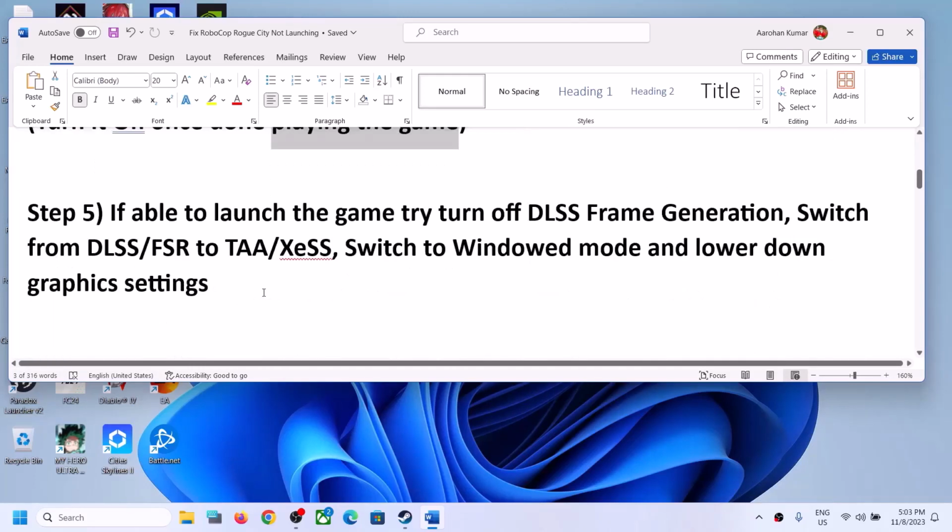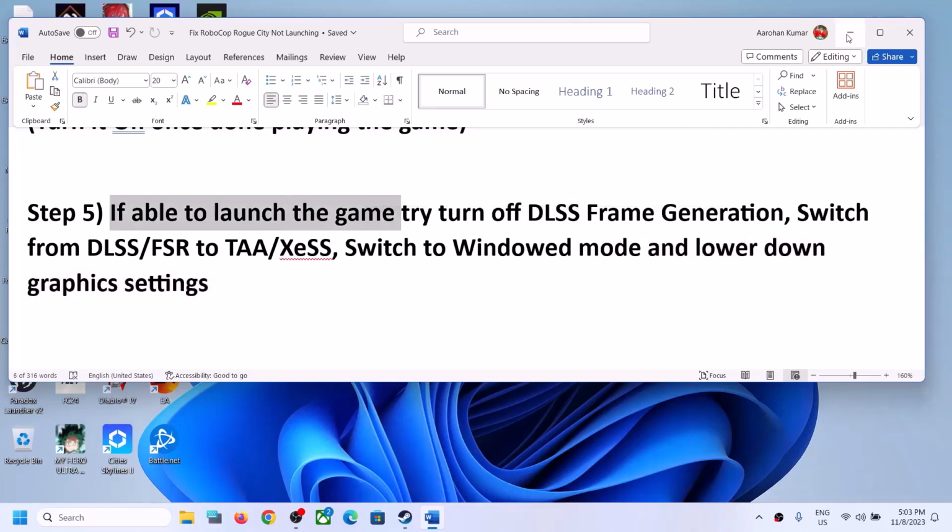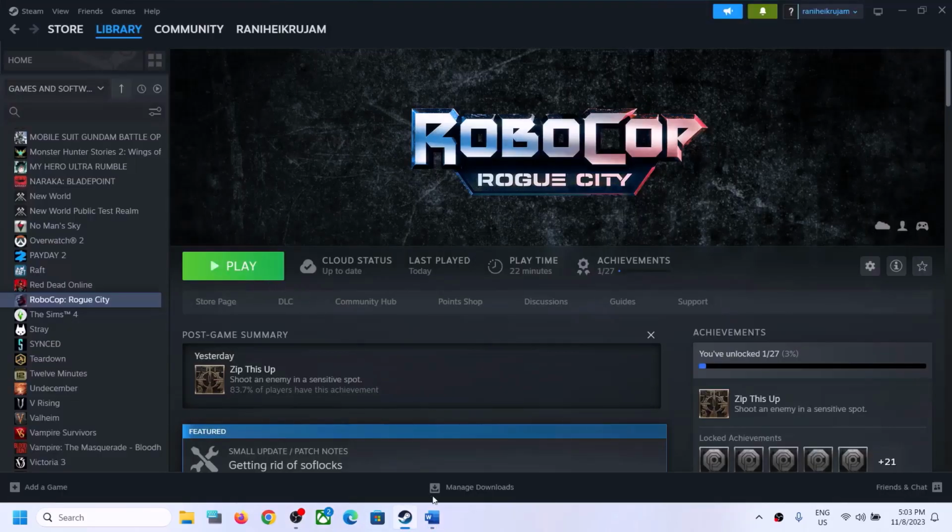Next step is, if you're able to launch the game, try to turn off DLSS Frame Generation, switch DLSS or FSR to TAA or XeSS, switch to window mode, and lower down graphics settings. So if you are able to launch the game first. If you're not able to launch the game, you can skip this step.